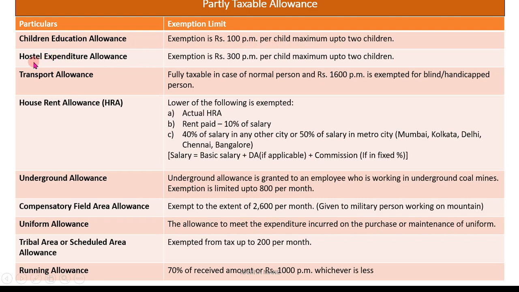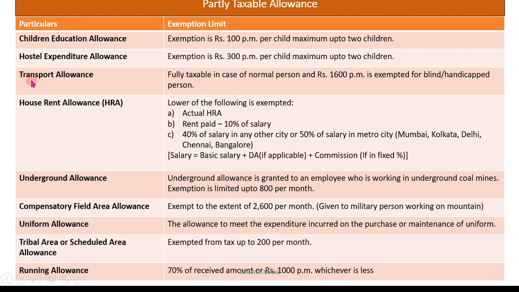Then hostel expenditure allowance. This is also given for the education of children who are outside the city and staying in a hostel. Those hostel expenditure allowances are given by the employer to the employee. How much is tax free? Tax free is 300 per month per child, maximum up to 2 children.